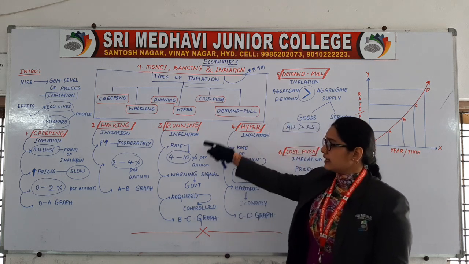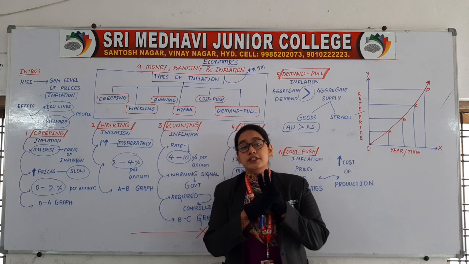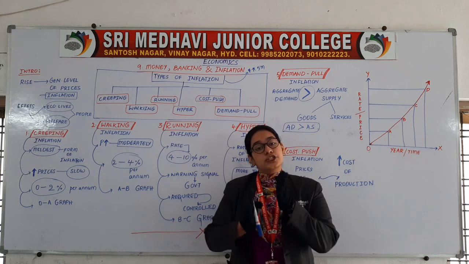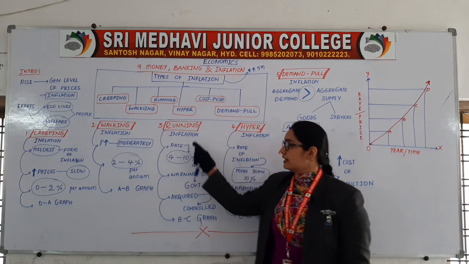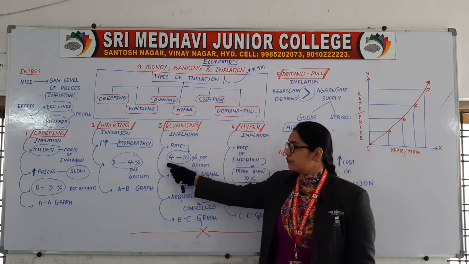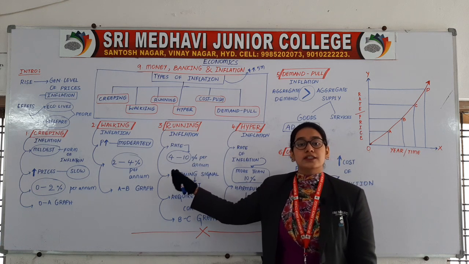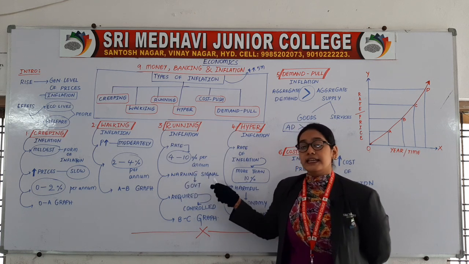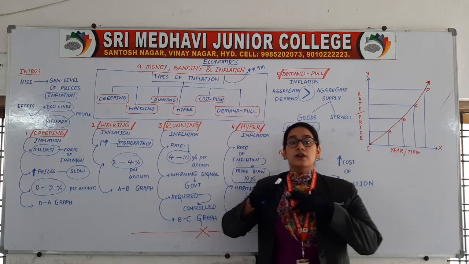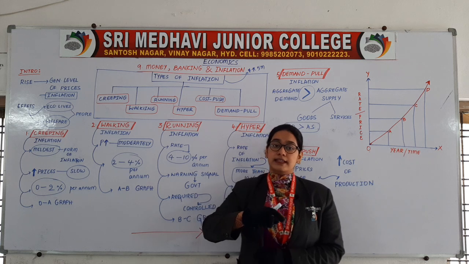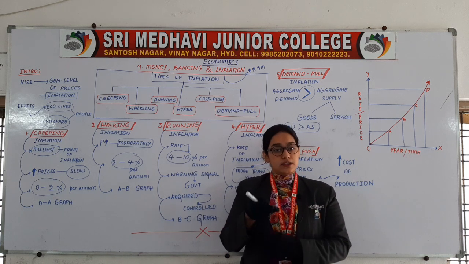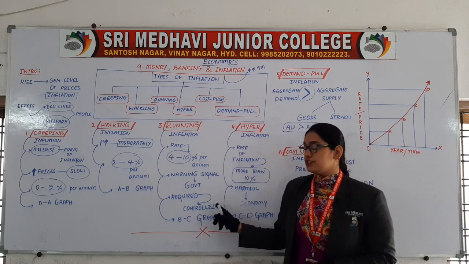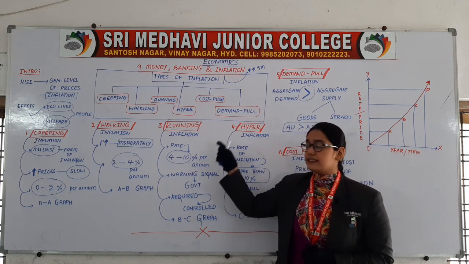Right. Next, running inflation. This is the third step of a child after creeping. The child will be walking. Then after walking, the child will be running. So running inflation. The rate is between 4 to 10%. This is called as running inflation. It is a warning signal for the government. That means it cautions the government that you need to take some steps now, or else you will get under huge problems or losses. Required measures should be taken in order to control this inflation.